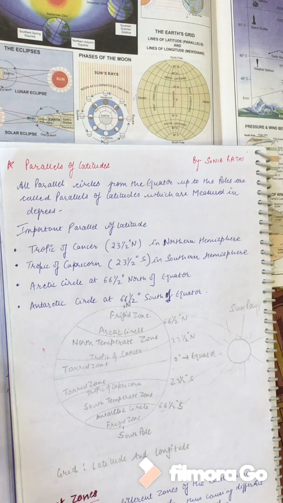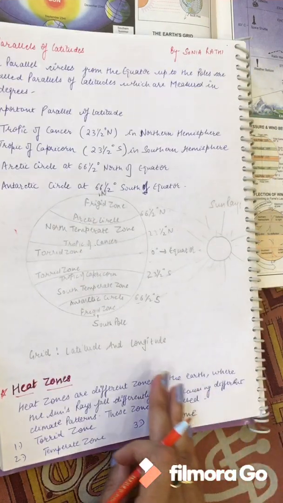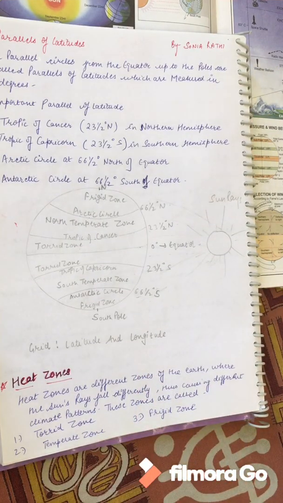Now we have to talk about the heat zones. Different areas have different heat zones. For understanding heat zones, we will study the different zones of the earth where the sun's rays fall differently, and that is why there are different climatic patterns. These zones are called: first the torrid zone, second the temperate zone, and third the frigid zone. Now first we will talk about the torrid zone. What is the torrid zone?